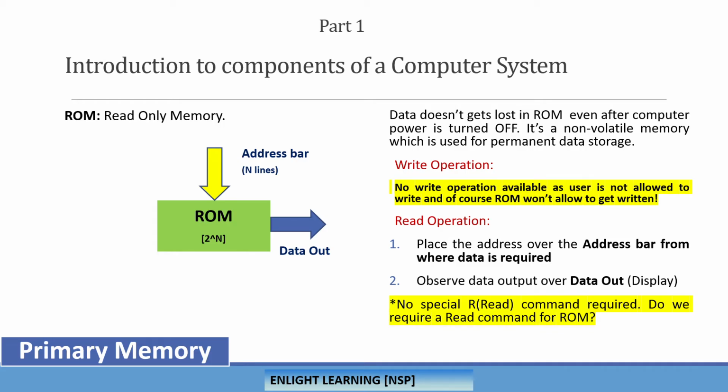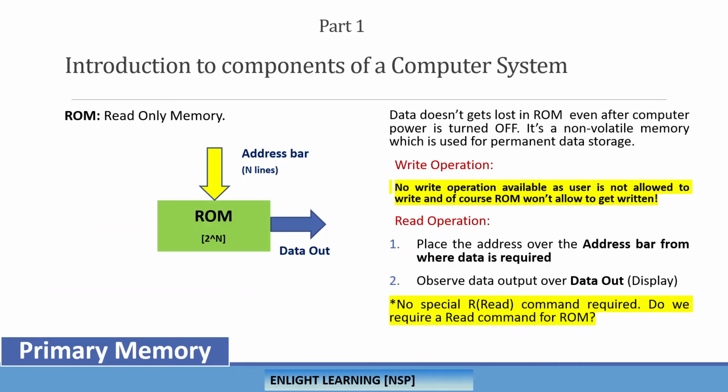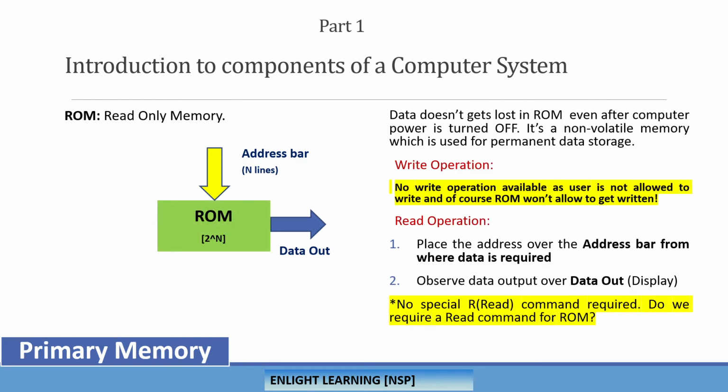Okay, move on. Read-only memory. Here, see the difference between RAM and ROM. Are you seeing any big differences between the diagrams here and here? I hope you are able to identify that. In RAM we have data input along with read and write operations, but ROM doesn't need those. Why?